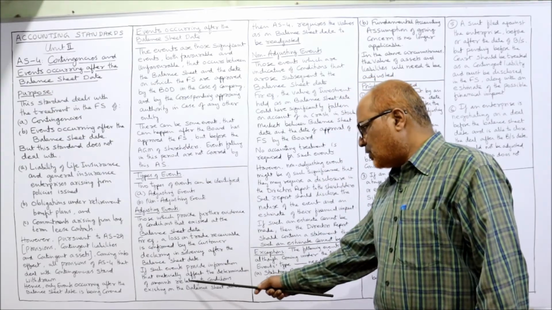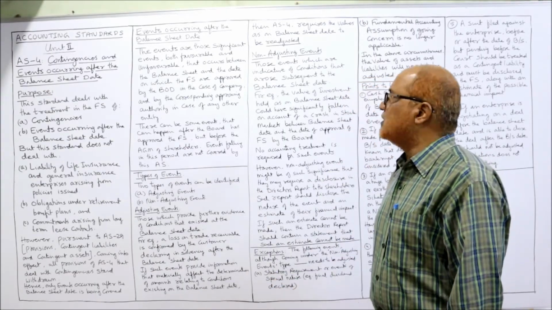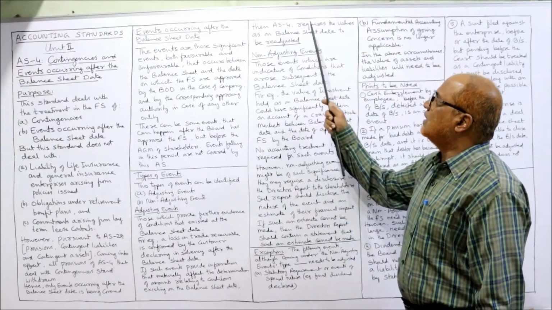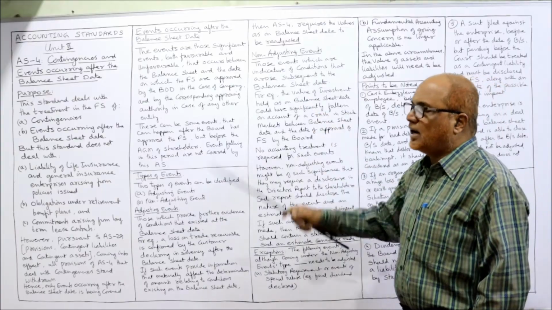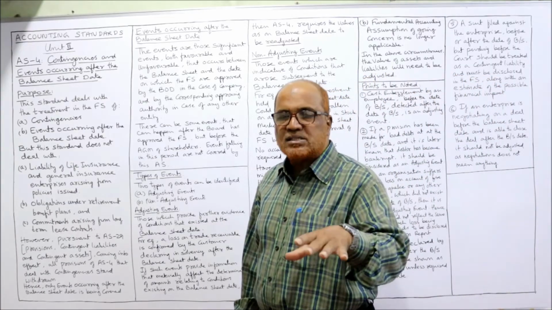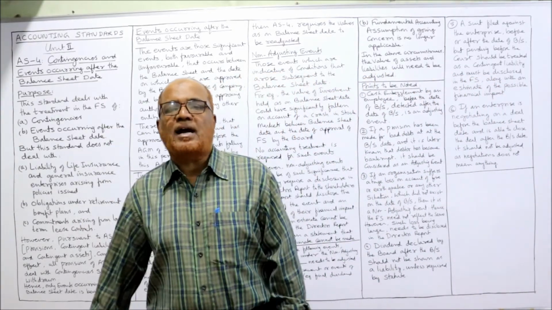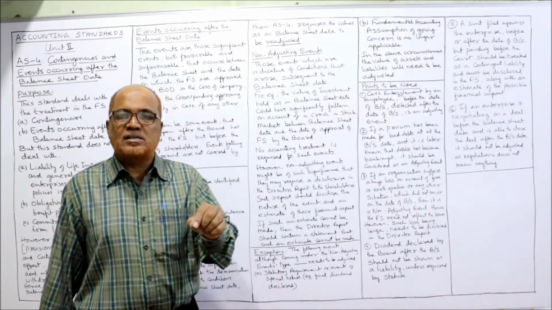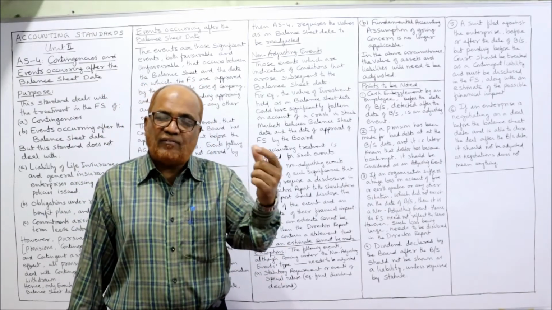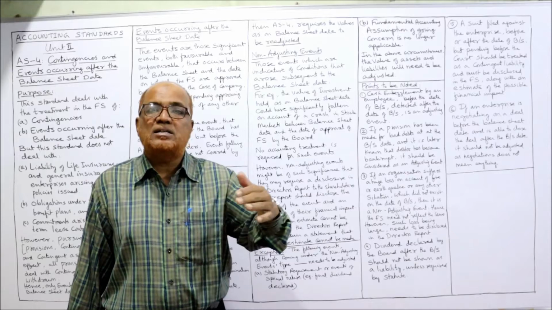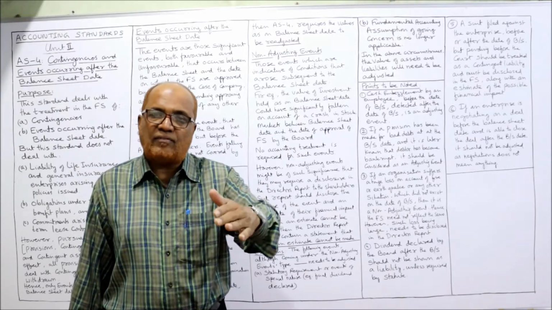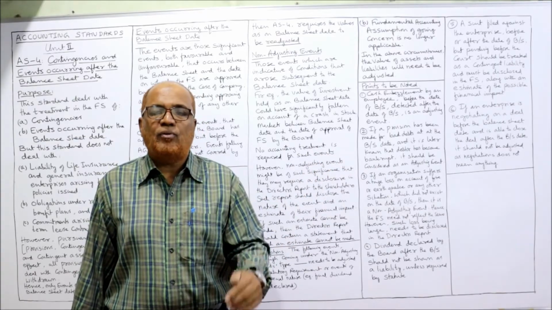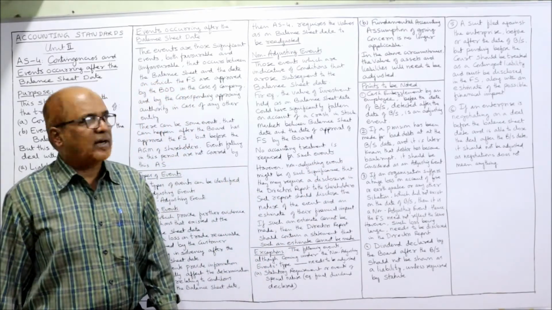Now, amounts relating to conditions existing on the balance sheet date. AS 4 requires that values as on the balance sheet date be readjusted. Now, in this situation, the accounting standard 4 requires that the values in the financial statements should be adjusted for that event which occurred after the balance sheet date but before the approval by the board of directors.